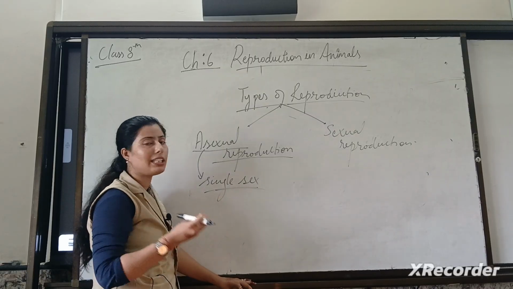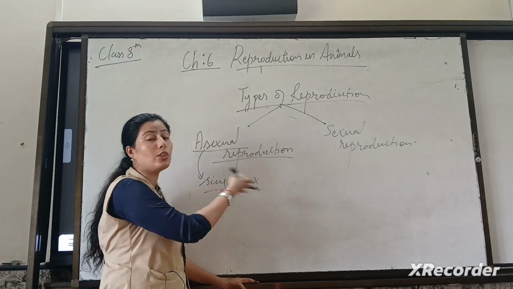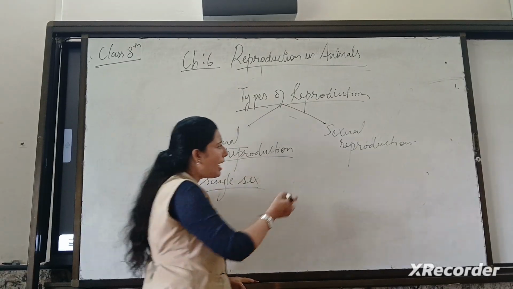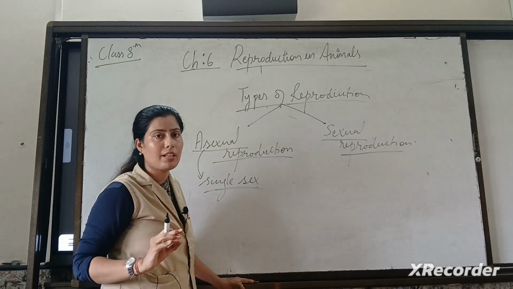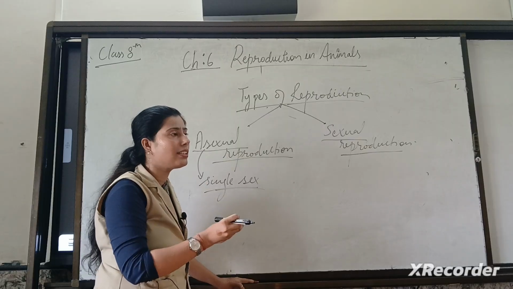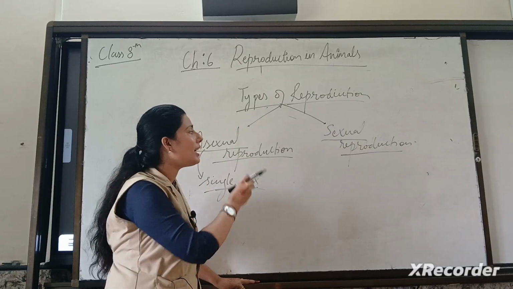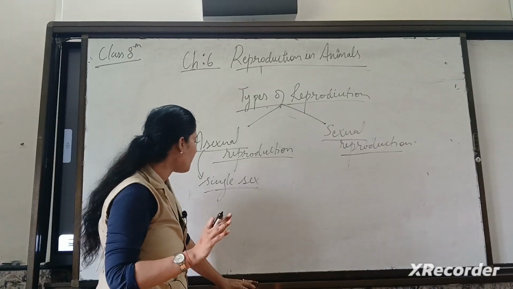Only a single parent has the capacity or ability to produce a new offspring. Clear? And in sexual reproduction, both parents are needed. There is a need of both sexes, male and female. Both are necessary for sexual reproduction. Okay? Clear?